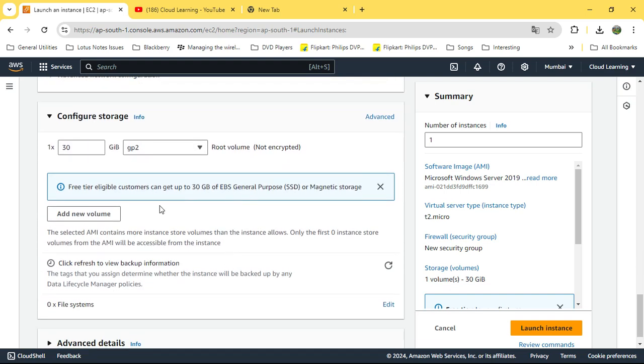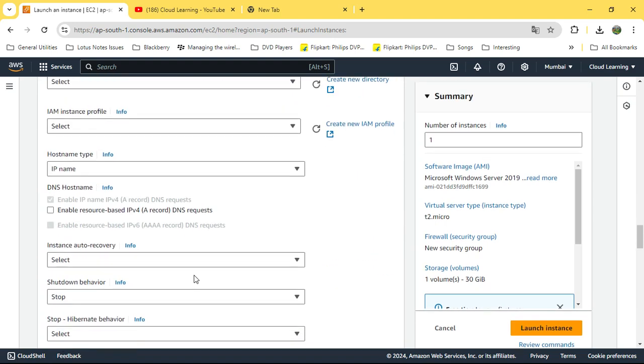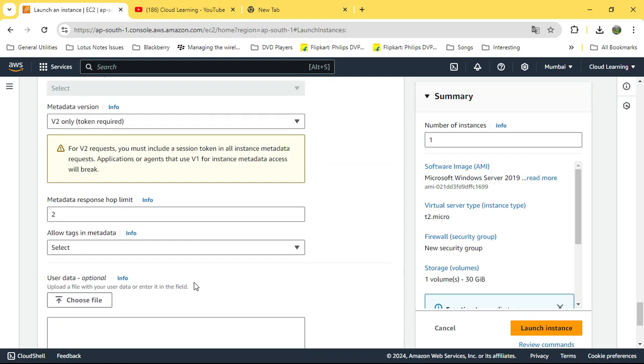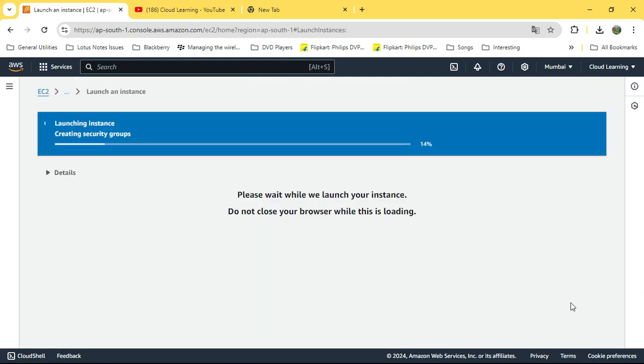30 GB is the default storage which you get under free tier. If you use more than 30 GB, then you have to pay for it. Then advanced details, all is good. You don't need to focus on this much. You can just go ahead and launch your instance. Hope we are good.